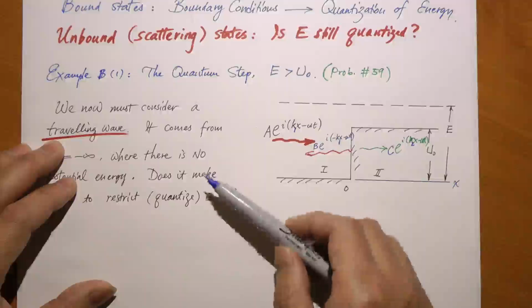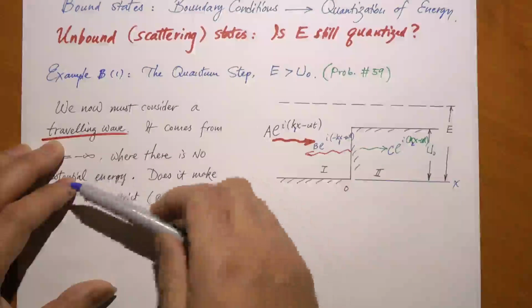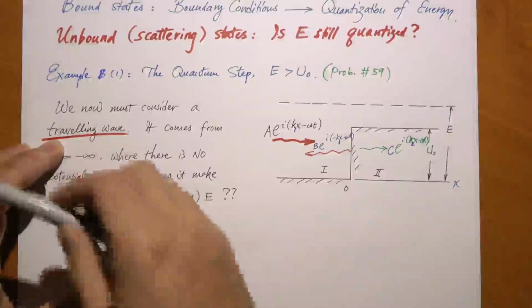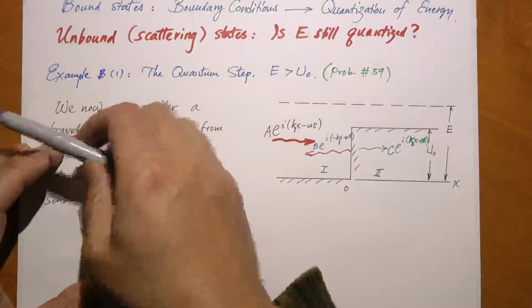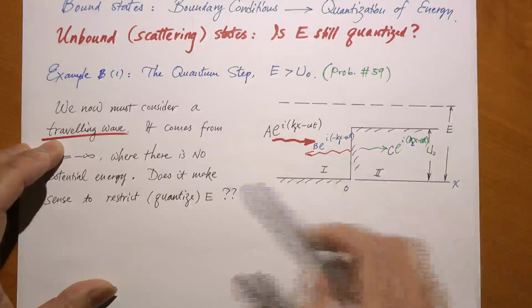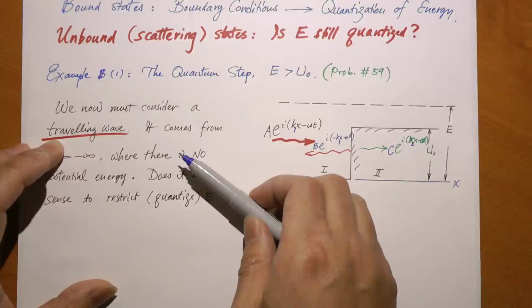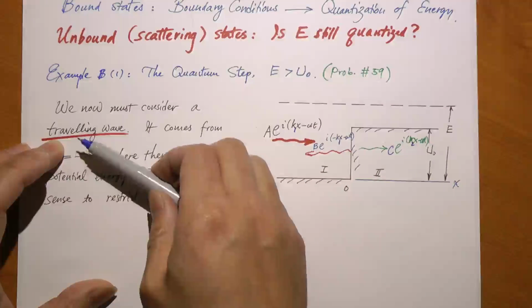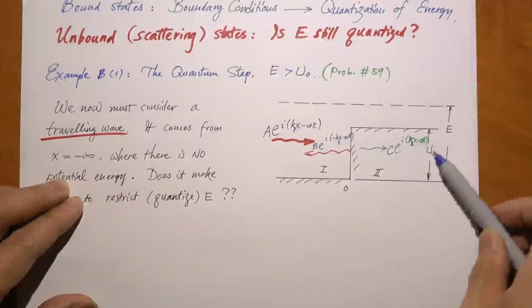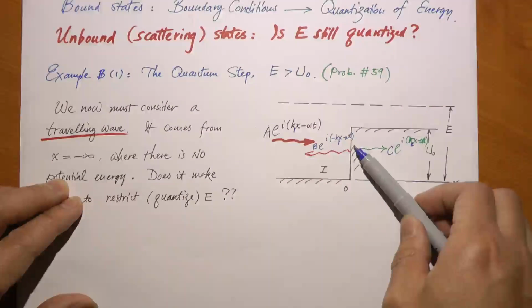Well, think about it. I have a quantum step here. That's at x equals 0, right? But a particle starts from x equals negative infinity. It's way down there. When you start from there, would you even know that there is a quantum step here waiting for you? Of course not, right? It keeps on going, and you hit this quantum step, and then part of it gets reflected. Now, when you start from there, you have a certain amount of energy. You have no idea at the time that there is a quantum step of a certain height waiting for you, and therefore, you're just a free particle over there until you hit this snag.